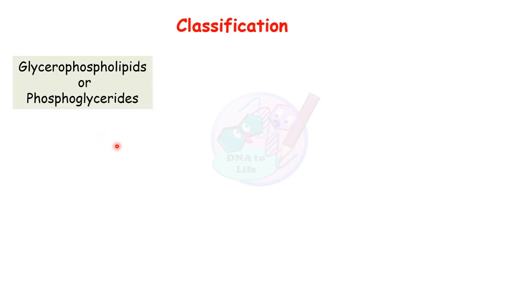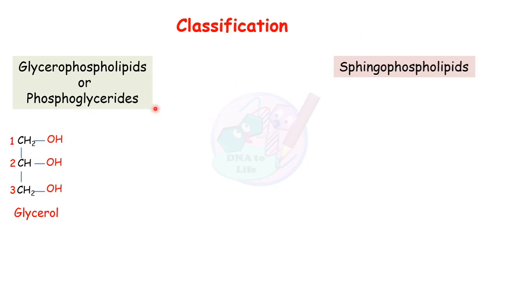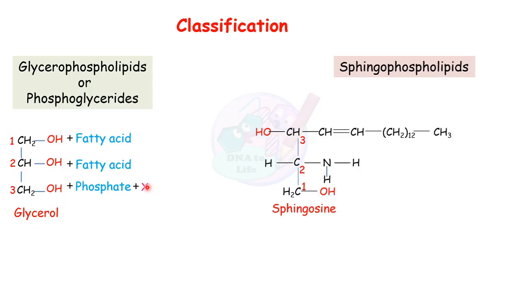Phospholipids are further classified on the basis of their backbone alcohol. So they are glycerophospholipids, which are also called phosphoglycerides, and sphingophospholipids. Glycerophospholipids have the backbone alcohol glycerol. Glycerol is a 3 carbon containing alcohol, and each of these carbons is attached with a hydroxyl group. The hydroxyl groups on the first and second carbon interact with fatty acid, and the hydroxyl group on the third carbon interacts with phosphate, and this phosphate again interacts with another group, represented here with X, where X can be a hydrogen or alcohol.